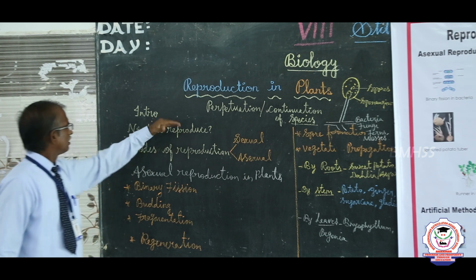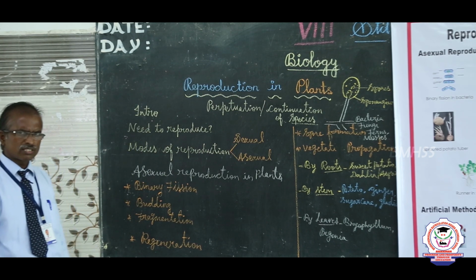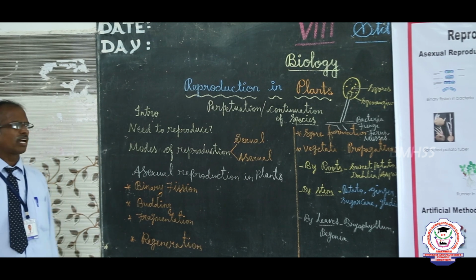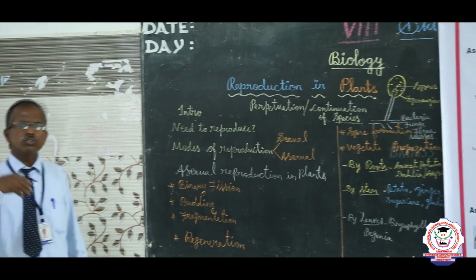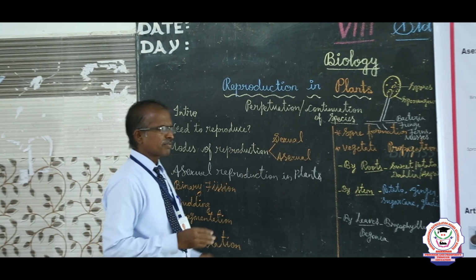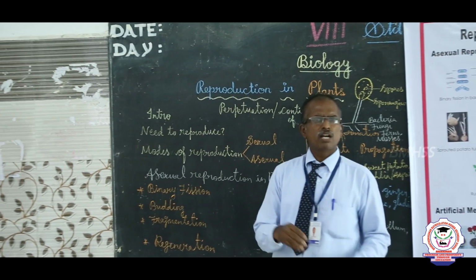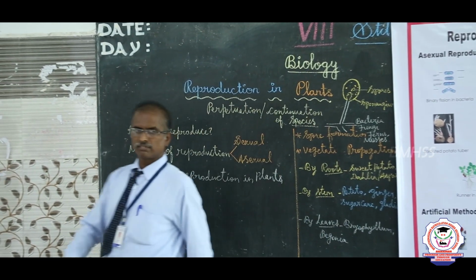Right. Now, why do all living organisms need to reproduce? Because all organisms have a certain, definite lifespan.